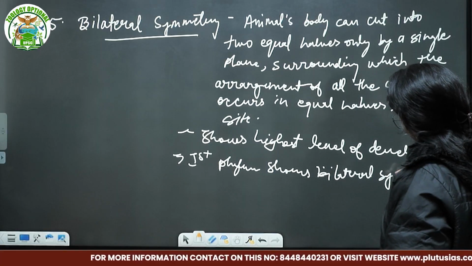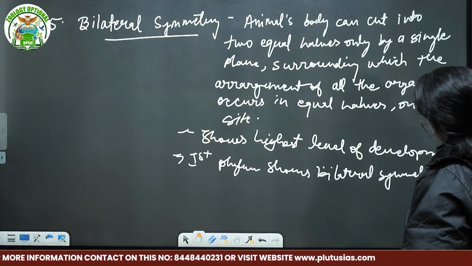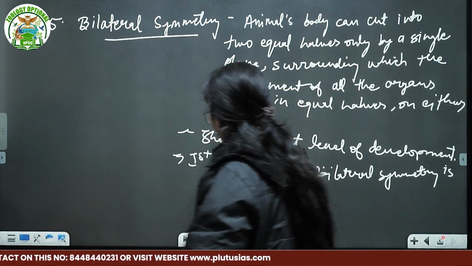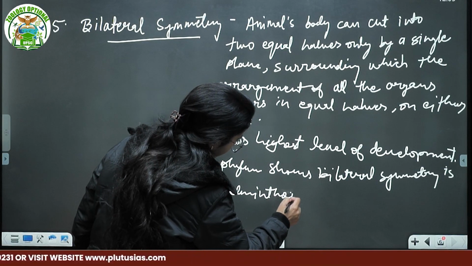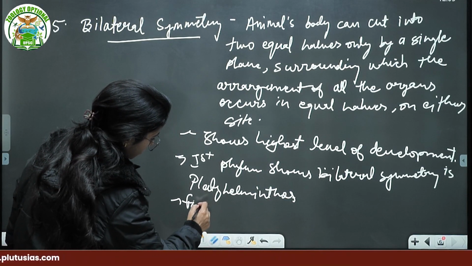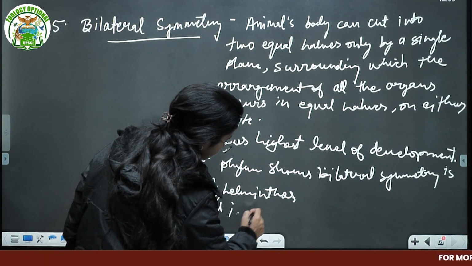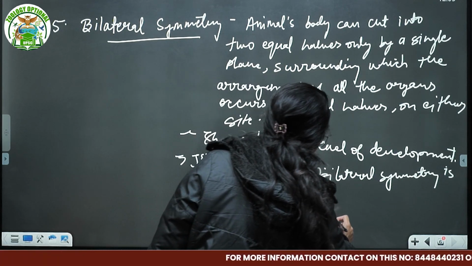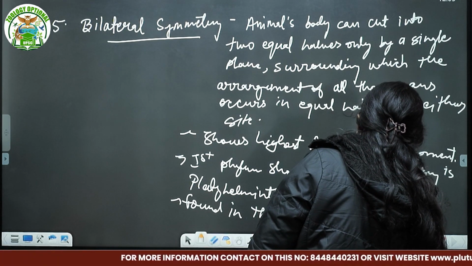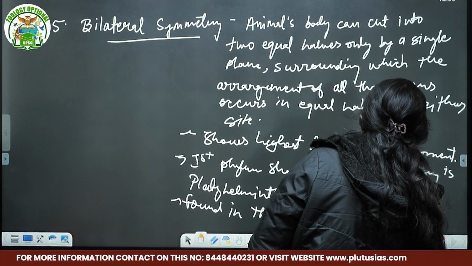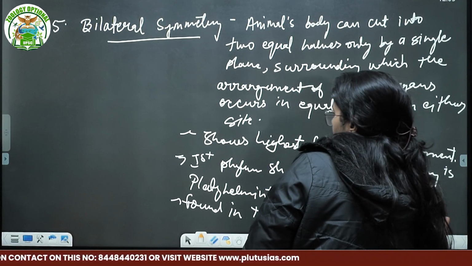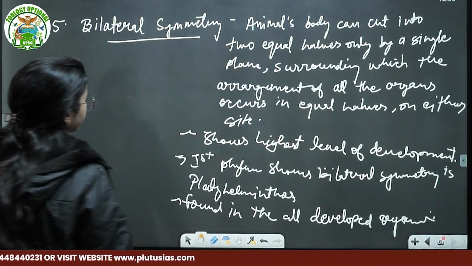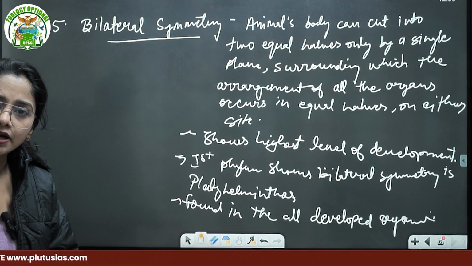Bilateral symmetry is found in the developed organisms, all developed organisms. ठीक है, start from your Echinodermata, start from your Brachiopoda, Aschelminthes, है ना, Annelida.